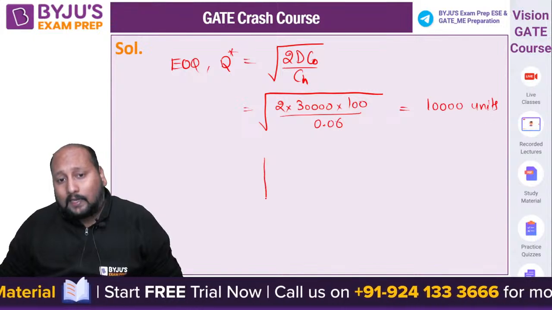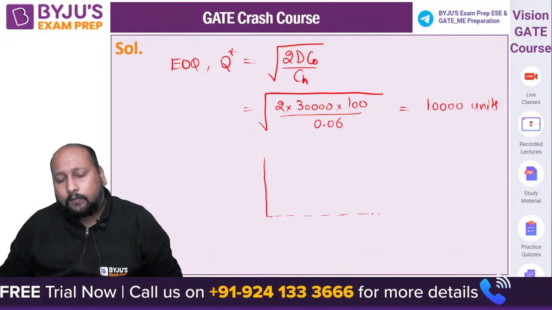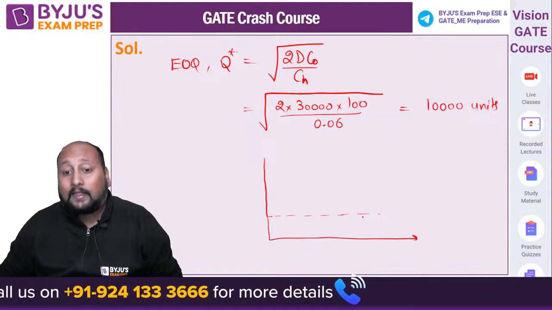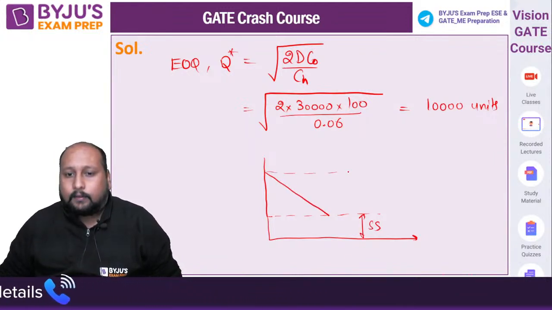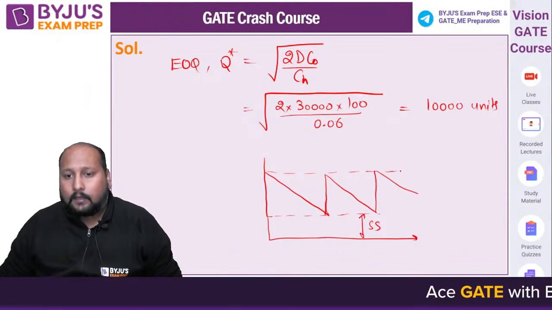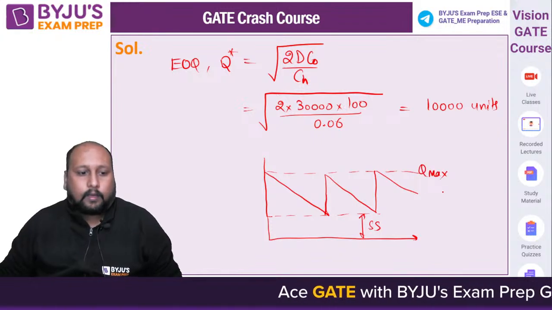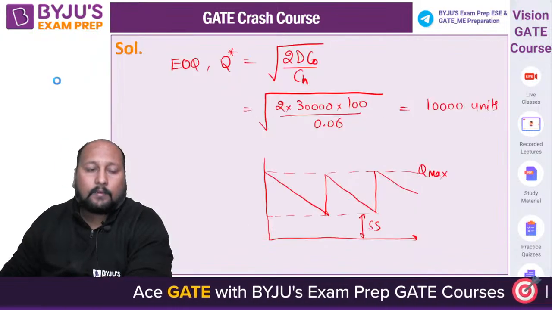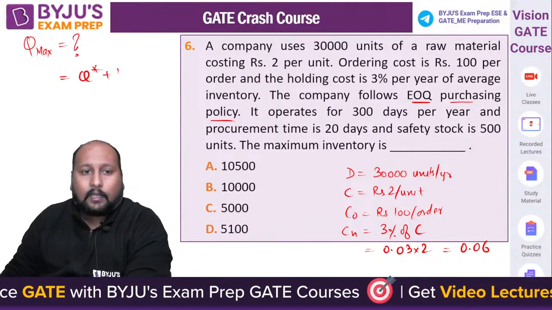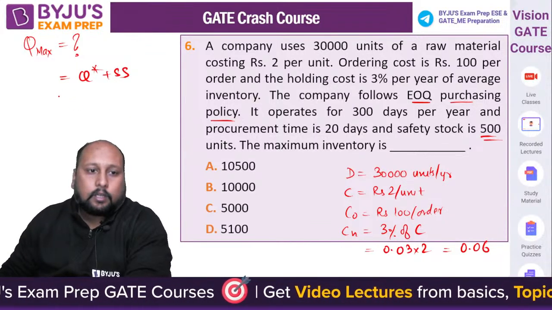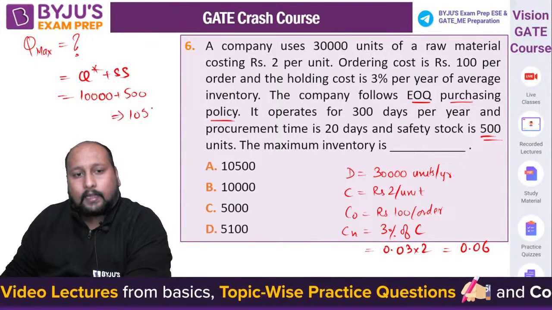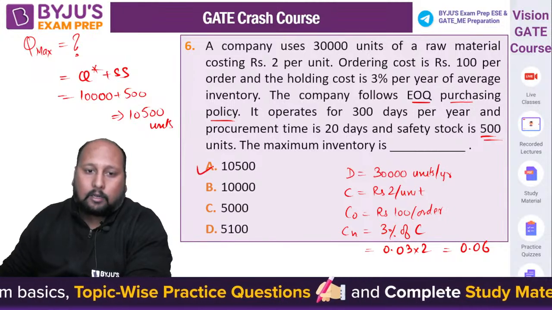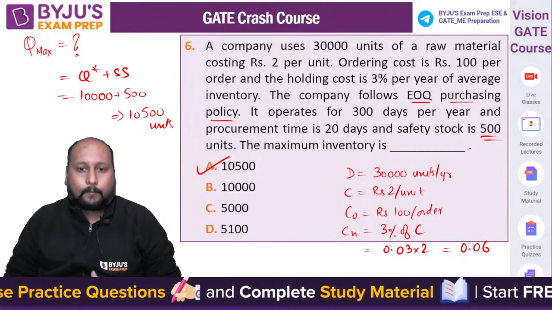Now, if you try to understand, they are following the EOQ model with the safety stock. So what will be the maximum inventory? Like this, this is Q max. So Q maximum will be equal to Q star plus safety stock. Safety stock is given as 500. So Q star is 10,000 plus 500. That is coming out to be 10,500 units as the correct answer. Option A. Very good, Sadasiva. A is the correct answer.